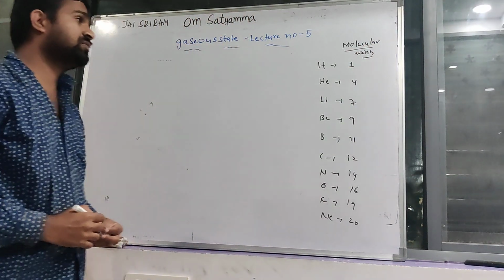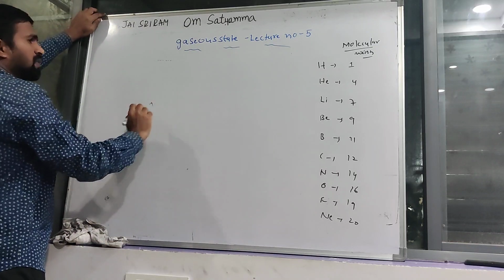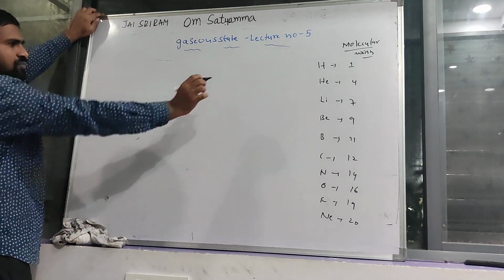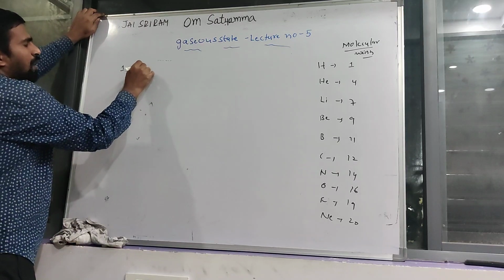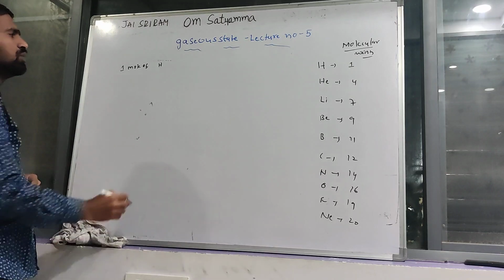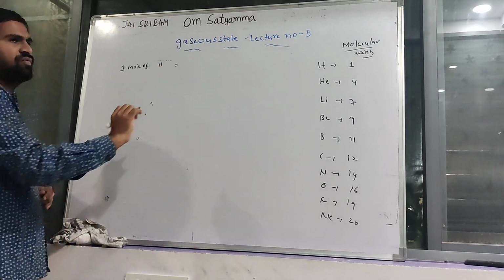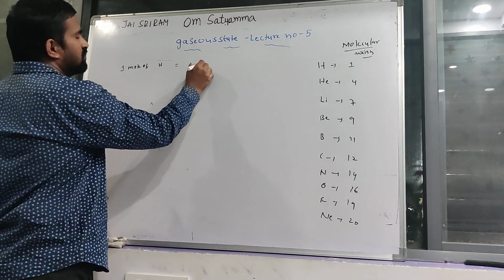Clear? Here, for better understanding, I can take 1 mole of hydrogen. How much amount of weight is it equal to? It is equal to 1 gram. Why?